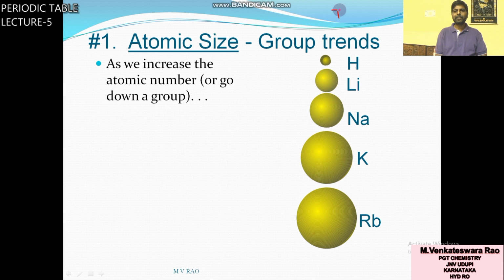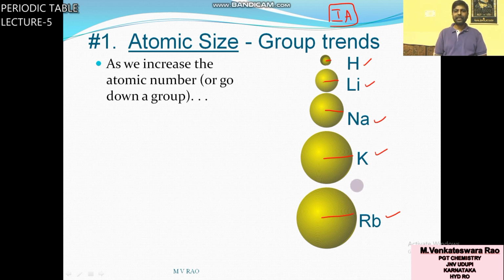Take the first A group elements: hydrogen, lithium, sodium, potassium, rubidium, cesium, francium. Here is the atomic radius of hydrogen, lithium, sodium, potassium, rubidium.